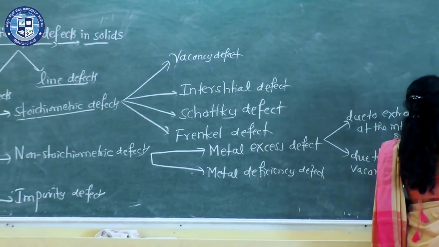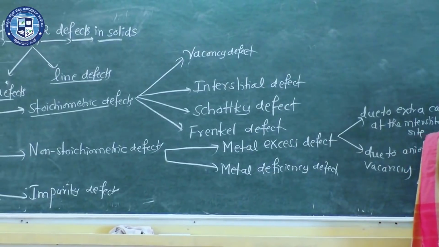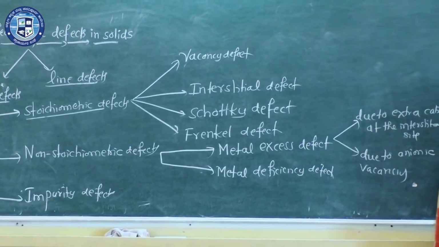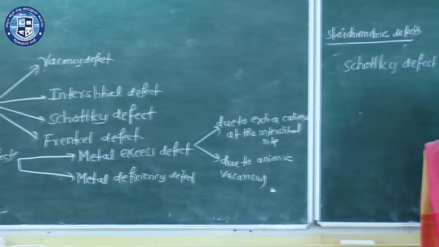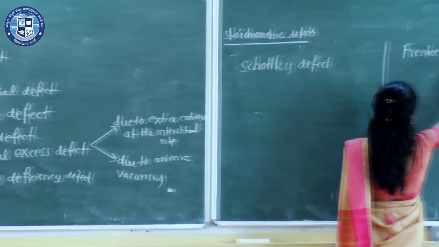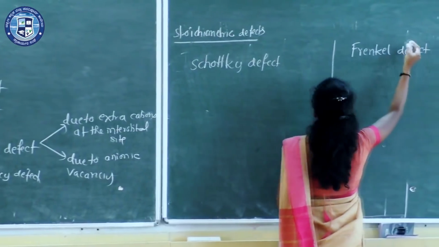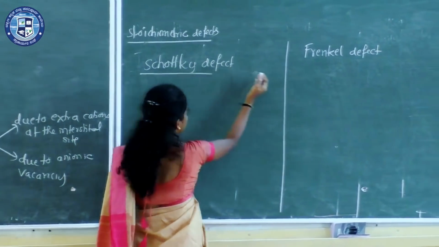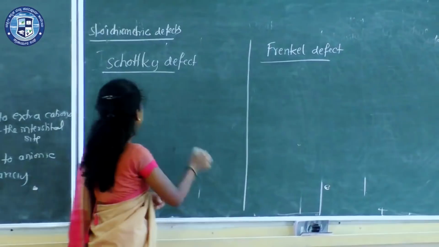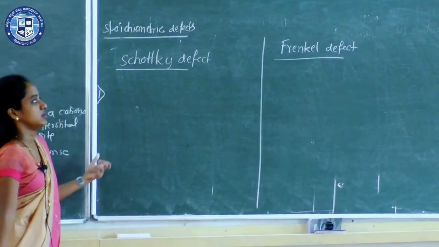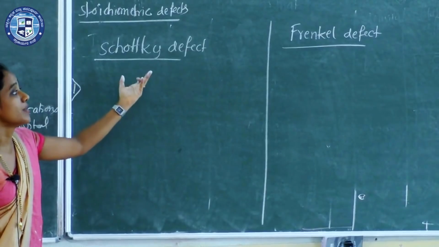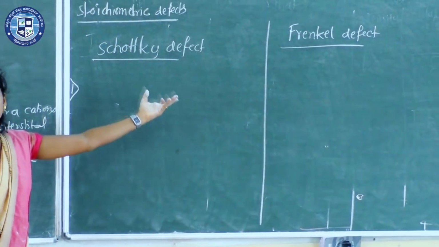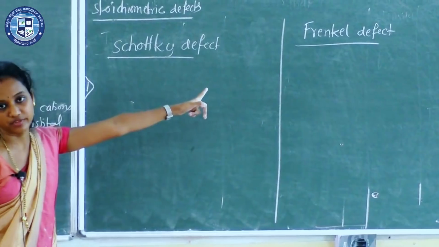So Schottky defect, Frenkel defect. Schottky and Frenkel. Okay. A very important question you may get for the final exam: you may be asked to write the differences between Schottky defect and Frenkel defect.